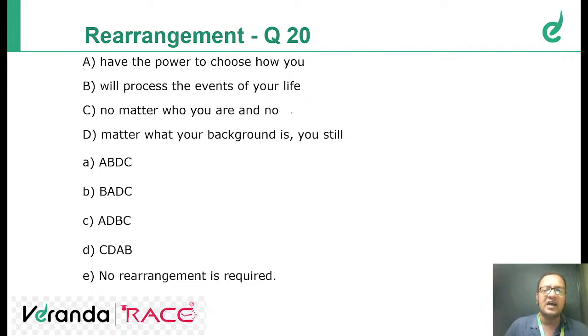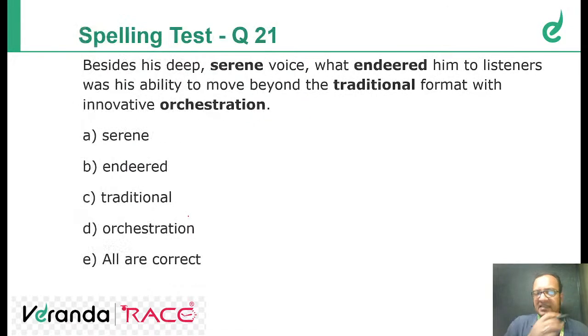No matter who you are and no matter what your background is, here the hint is there, no matter is there, hint. You still have the power to choose how you will process the events of your life. Correct. Now we'll move ahead and discuss spelling test. There's some spelling error. Very good, Revati, Monisha, Uday, Shanmuga Priya, Mayuri, Udaya Subhasini, Sugandhi, Madhura. Yeah, everyone. Agnes, Monisha, very good. Everyone is correct.